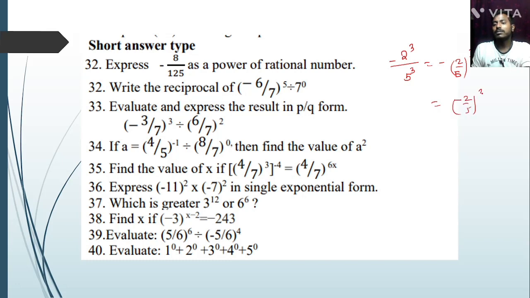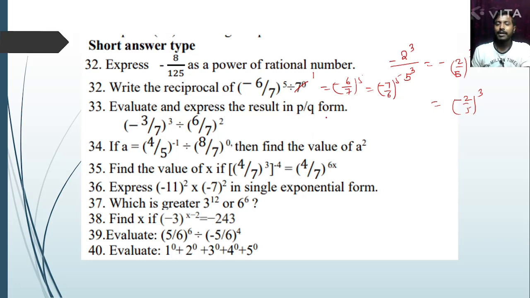Next, write the reciprocal. First divide 7 to the power 0, that is 1. Then minus 6 by 7 to the power 5 divided by 1 is equal to minus 6 by 7 to the power 5. Reciprocal means simply reverse it, minus 7 by 6 whole to the power 5. Okay. Next question. Evaluate and express the result in p by q form.